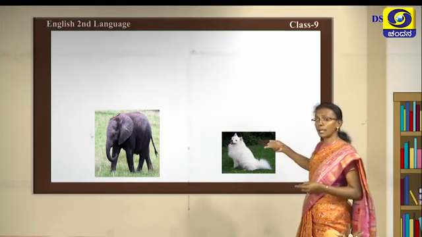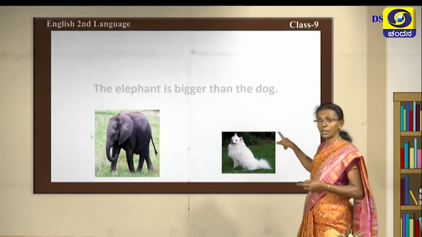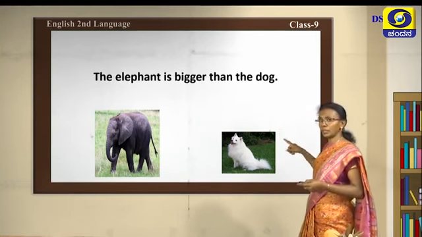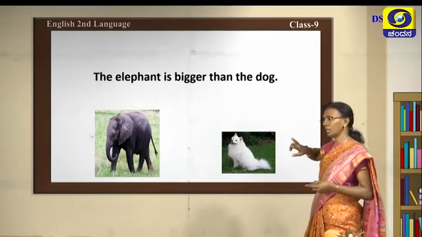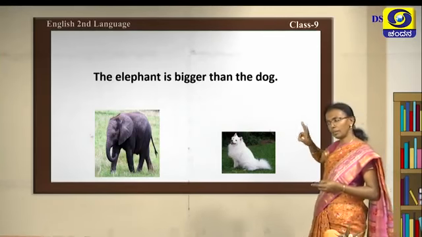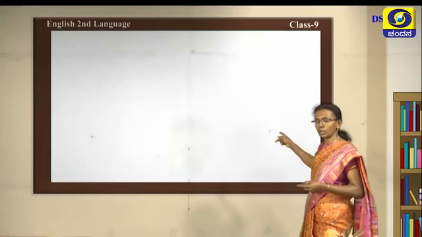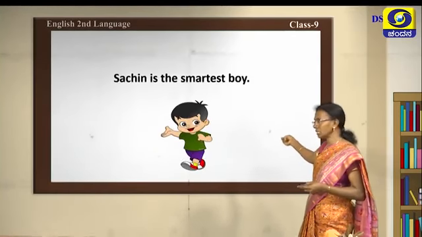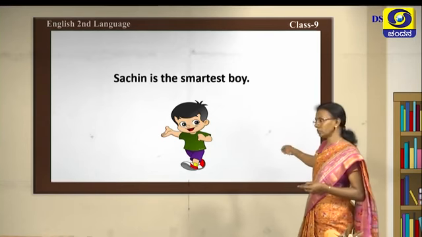You have to compare. So, what are you doing? See the sentence: the elephant is bigger than the dog. So, you are comparing the elephant with the dog. So, the elephant is bigger than the dog. Next one is the boy. Who is that boy? Sachin. Sachin is the smartest boy.